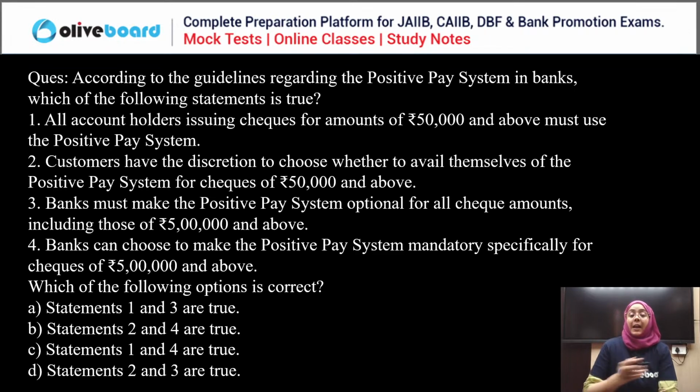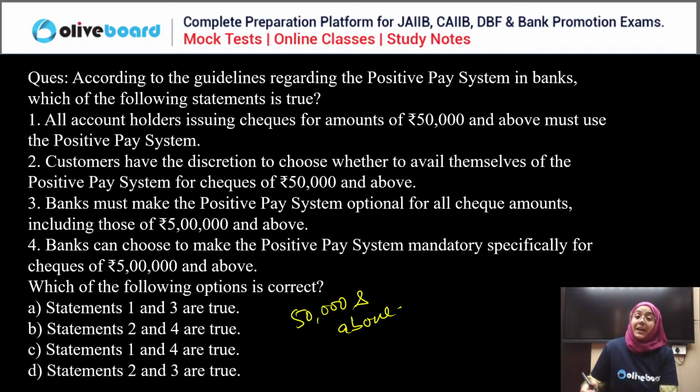First, if you are issuing a check of 50,000 and above, then it is optional for the customer whether to avail the positive pay system or not. But if the check is of rupees 5 lakh and above, then it is mandatory for the bank to use this positive pay system.